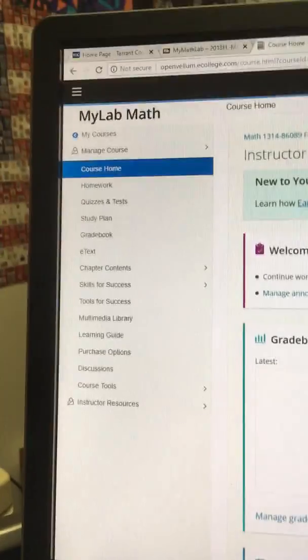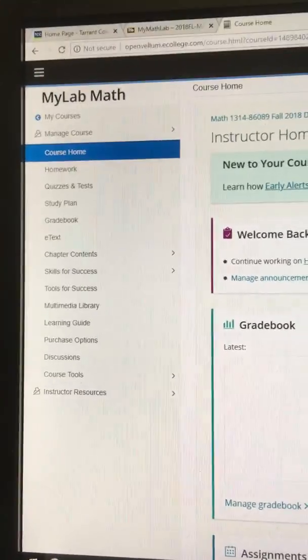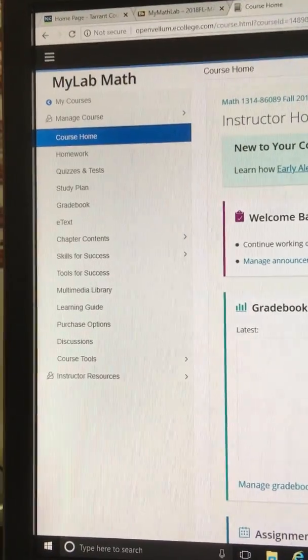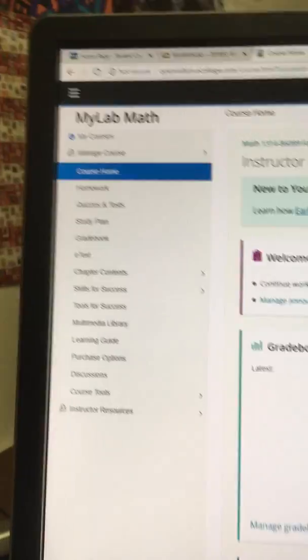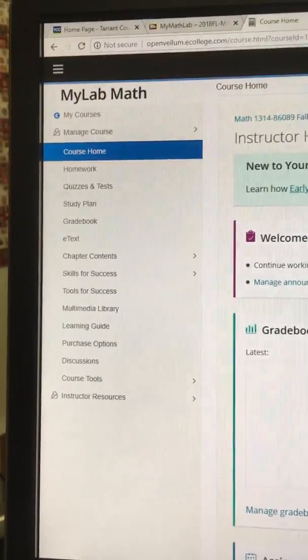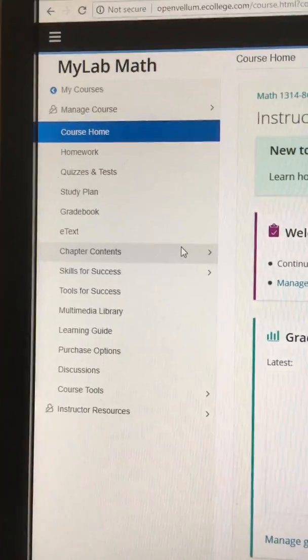Once you've created an account, it's going to ask you, do you have an access code? If you've purchased the book, then you can go ahead and put the access code in. If not, there is a 14-day free trial, and you can use that until you get your textbook or your Mymathlab code, whichever you're going to use. You have to have a Mymathlab access. Having an actual textbook is up to you, because there is an e-textbook in Mymathlab.